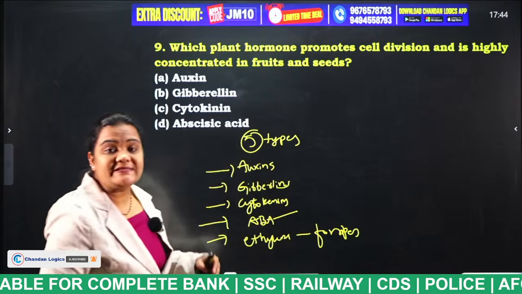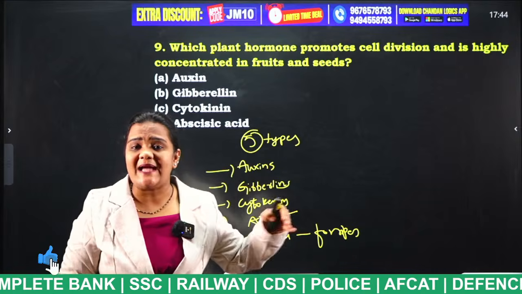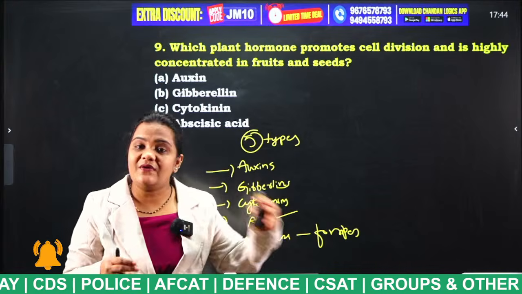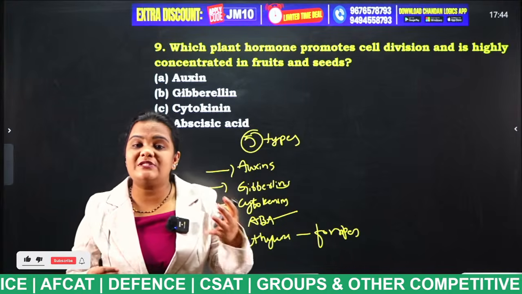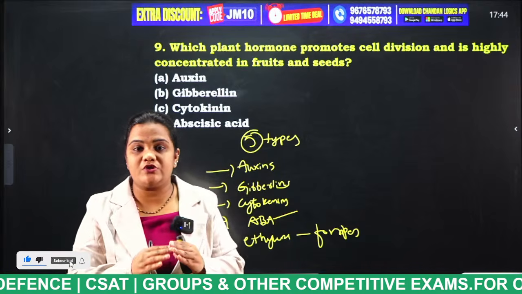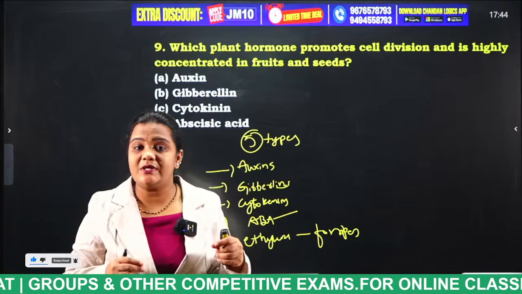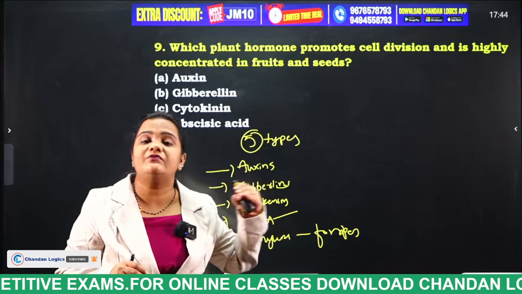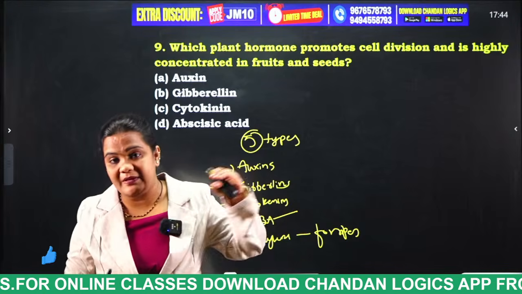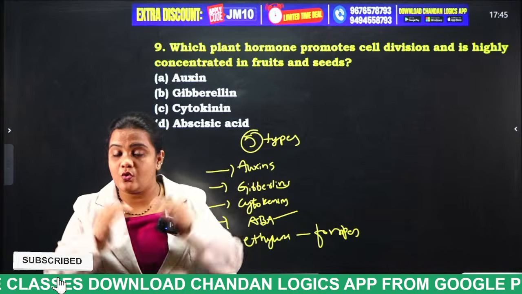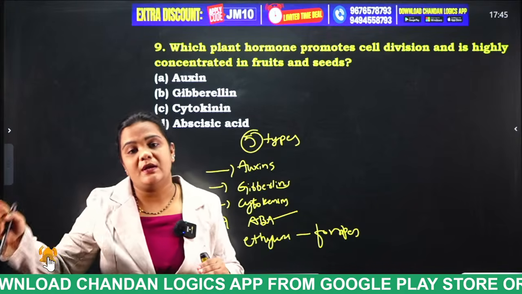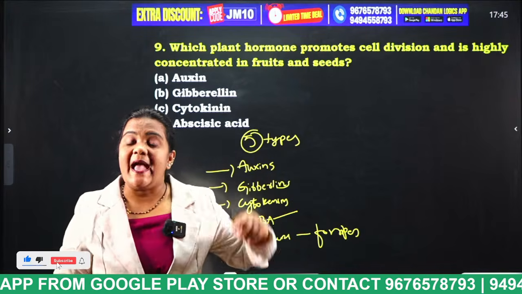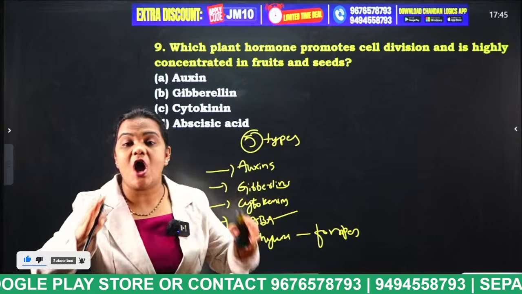ABA, abscisic acid, is the hormone. When will this abscisic acid hormone be released, students? When famine occurs, the stomata present in the leaf will close. Why is it closing? In order to store the water. During famines, this abscisic acid hormone is released, which makes the stomata close, such that the water is stored. This is also known as the stress hormone of plants.